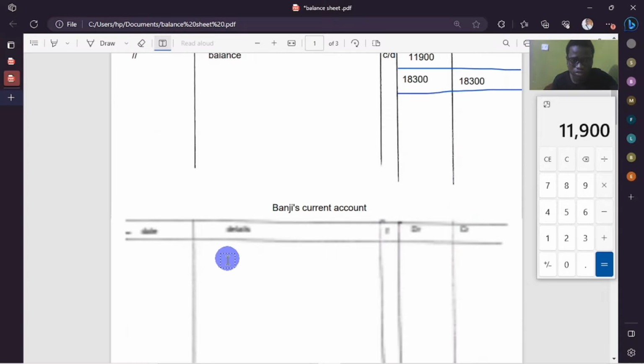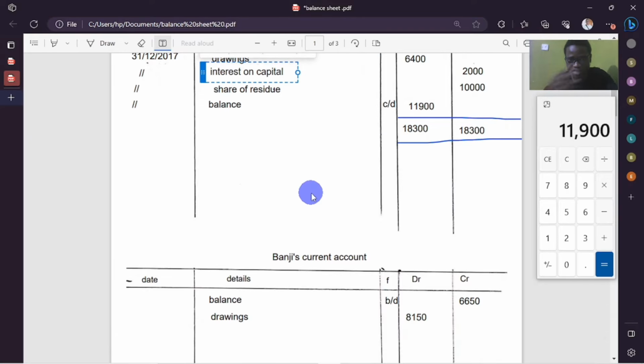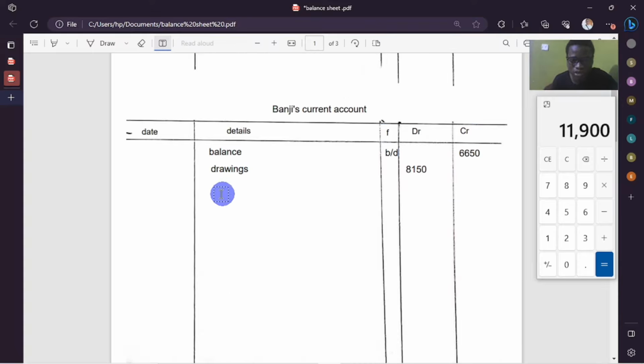Interest on drawings we don't have. So this wasn't actually supposed to be interest on drawings here. I made a mistake. It's supposed to be interest on capital, not drawings, but interest on capital. So you correct that one. I know most of you might have seen that it was an error. We're not given interest on drawings. So here we're going to say interest on capital.